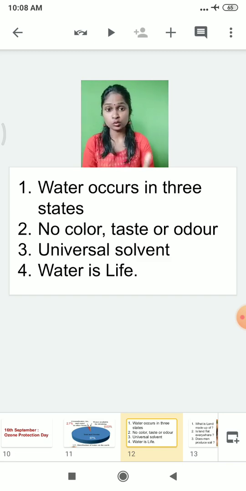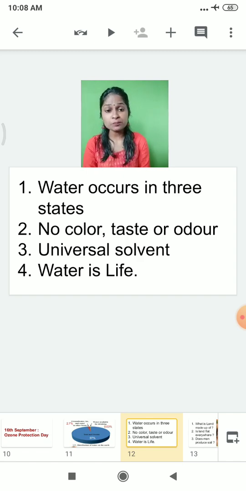Now, on a daily basis we drink water. You have seen water also. So you all know that water has no color, no taste, and no odor also. We cannot smell water, no? So it doesn't have any kind of smell.